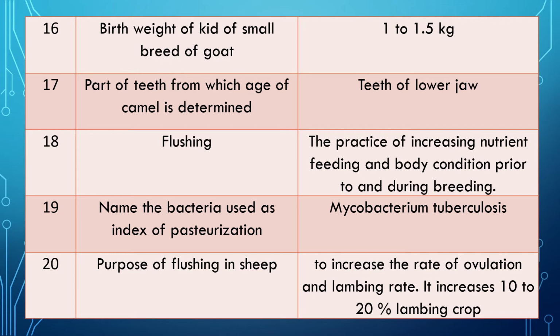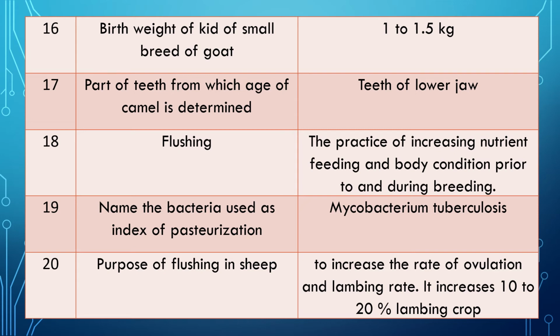Question 18. What is flushing? Answer: the practice of increasing nutrient feeding and thereby increasing the body condition prior to and during breeding season. Important question.